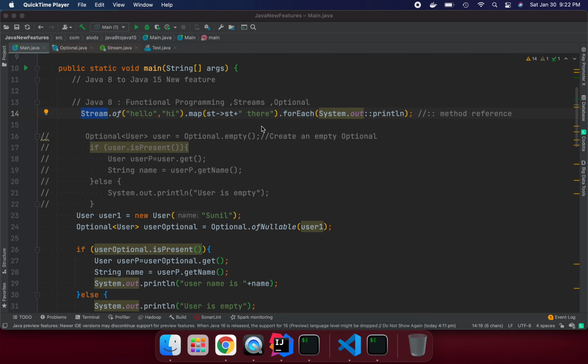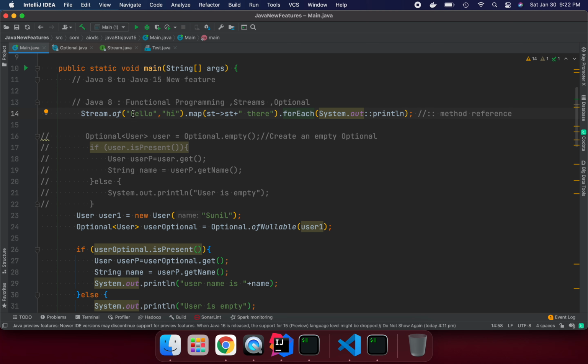In Java 8, we have a lot of functional interfaces. We have streams. We have optional, right? A stream is like a flow of data you can get and consume, and then you pass that data to another pipeline. Then that pipeline consumes it and you transform the data. So we have transformation methods as well as terminal methods. A terminal method means the end of the flow, so you can't consume after that.